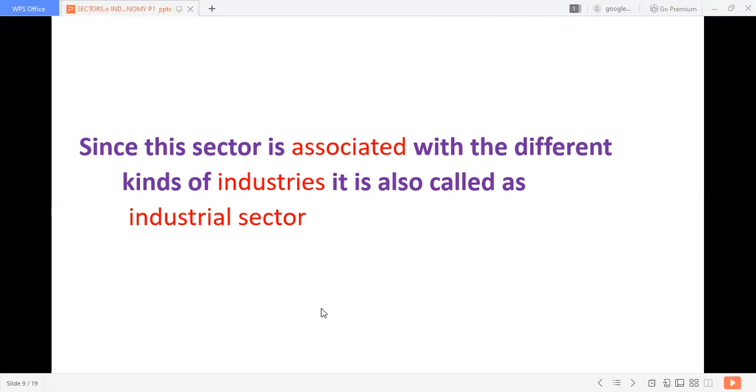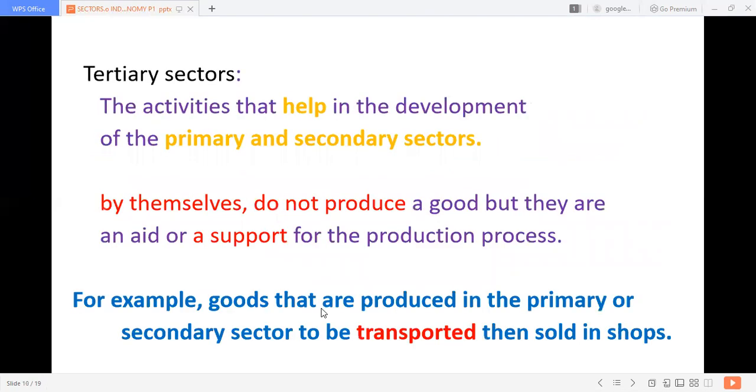We have seen that primary is also called the agriculture sector. Secondary is also known as industry because all the work is done in industries, so it is also called the industrial sector. Now let us move on to the tertiary sector.